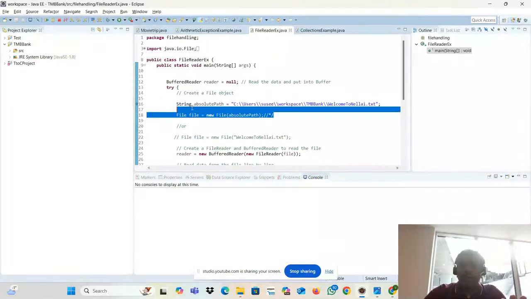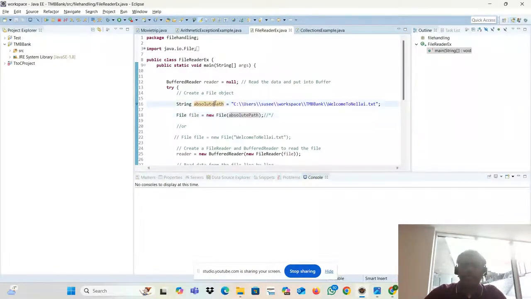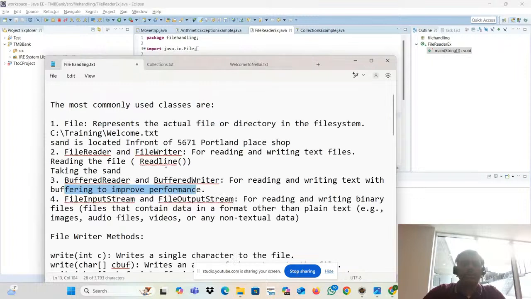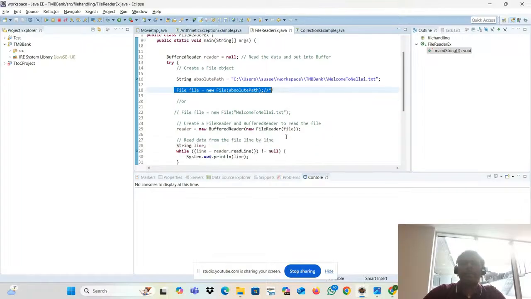So the file is already ready. This is a string, and I'm passing this file location as a file. So my file location is ready. Why am I passing this file location to the File class? I already told you, right? The File class is to represent the actual file or directory in the file system. Done.